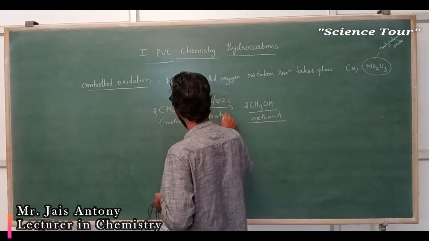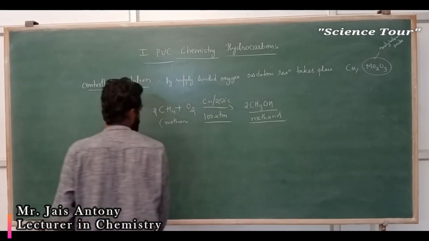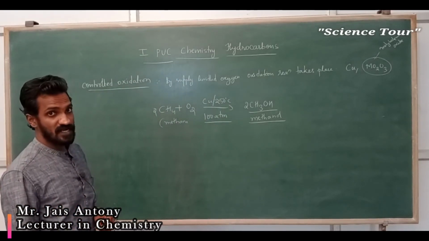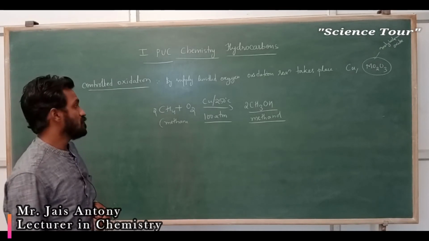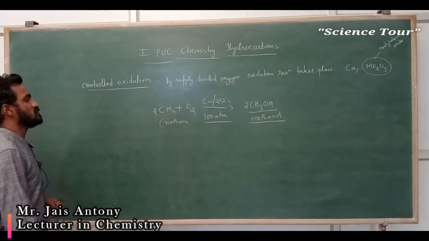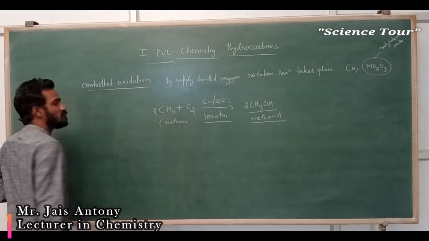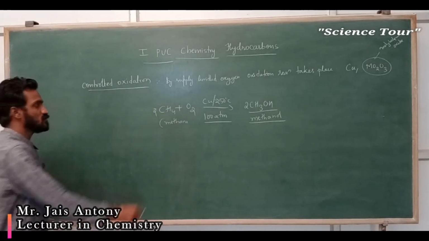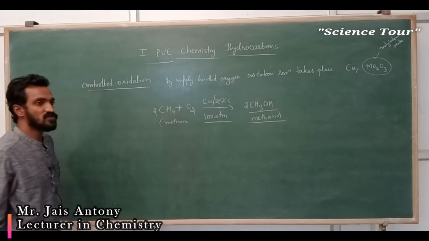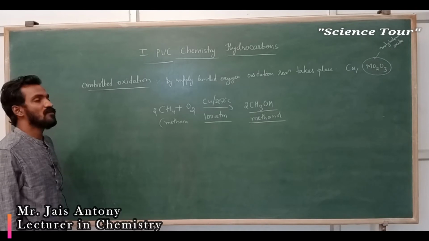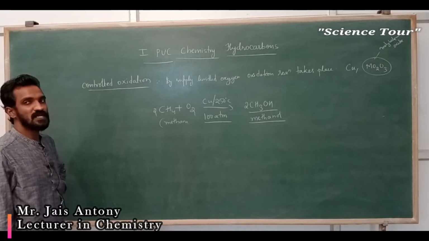The conditions are 100 atm, which means 100 atmospheric pressure. Copper is the catalyst. In this reaction, methane reacts with a limited amount of oxygen. This oxygen gets added to the methane molecule and it gives methanol.